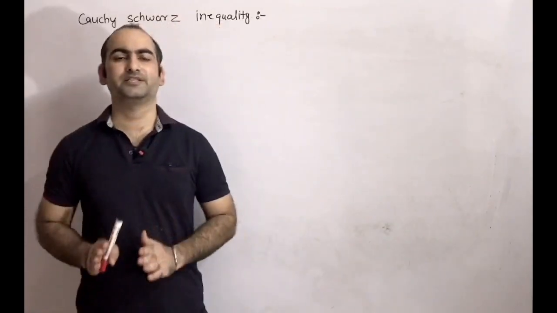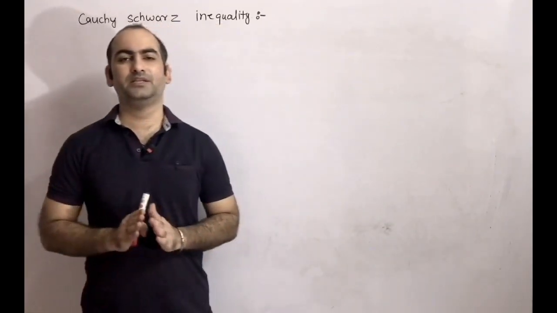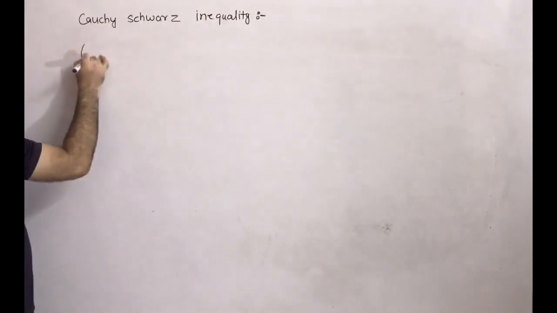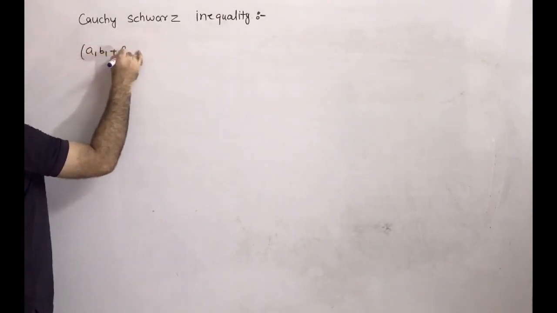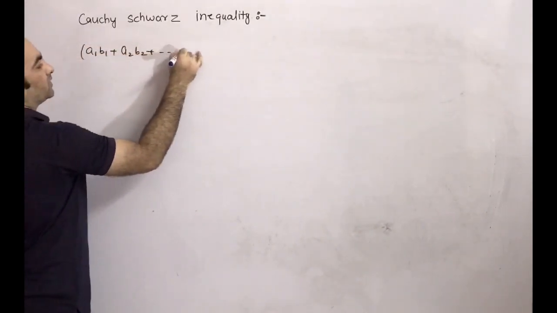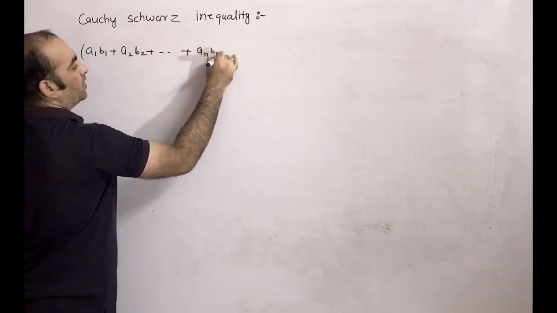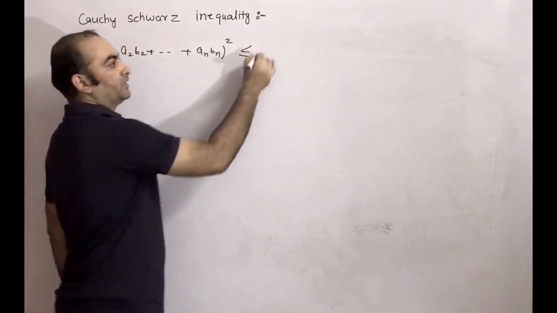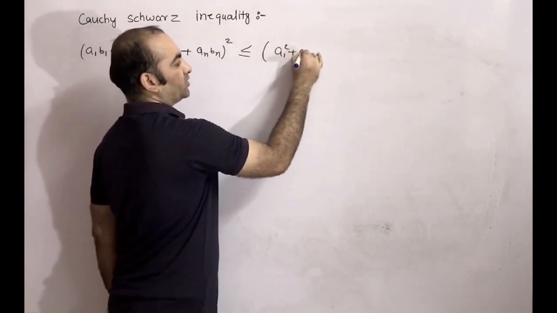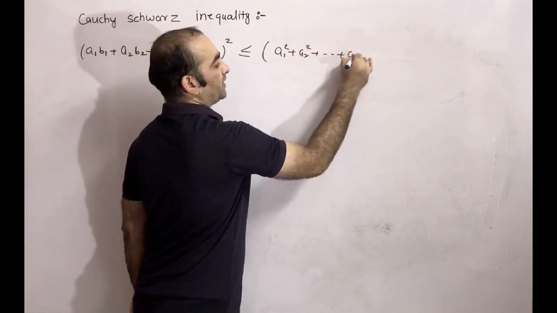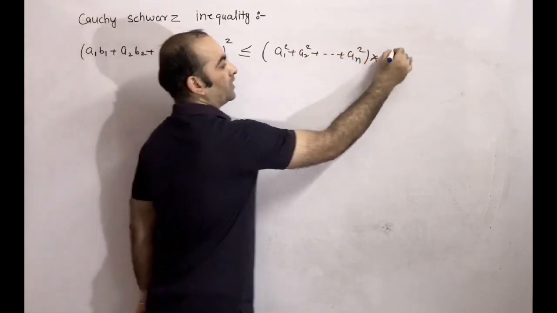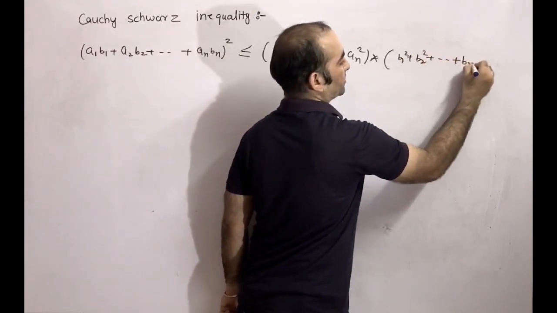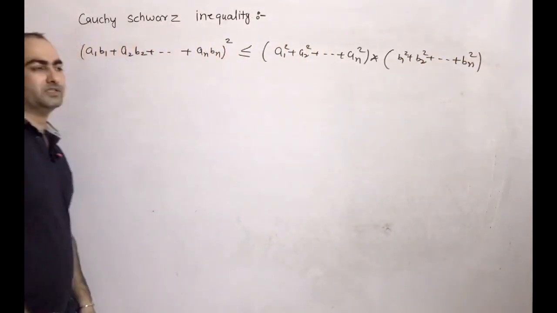Hello everyone, today we are discussing a very important inequality, that is the Cauchy square inequality. According to this inequality, (a1 b1 + a2 b2 + ... + an bn) whole square is always less than or equal to (a1 square + a2 square + ... + an square) into (b1 square + b2 square + ... + bn square). This is called the Cauchy square inequality.